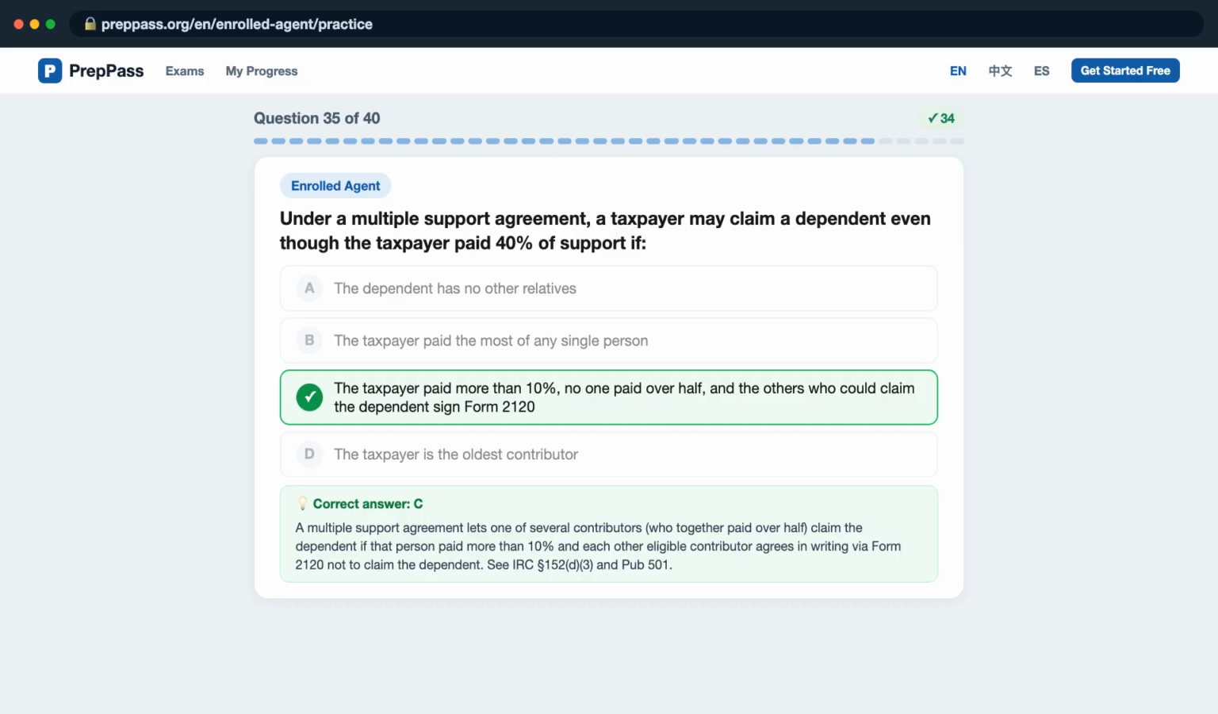A multiple support agreement lets one of several contributors, who together paid over half, claim the dependent if that person paid more than 10% and each other eligible contributor agrees in writing via Form 2120 not to claim the dependent. See IRC Section 152(d)(3) and PUB 501.